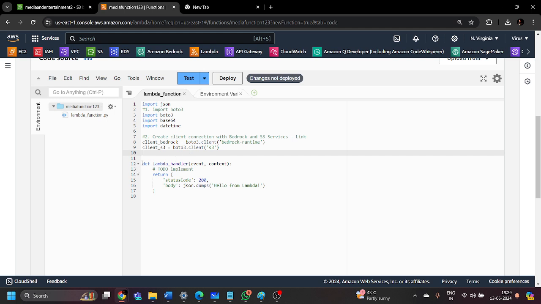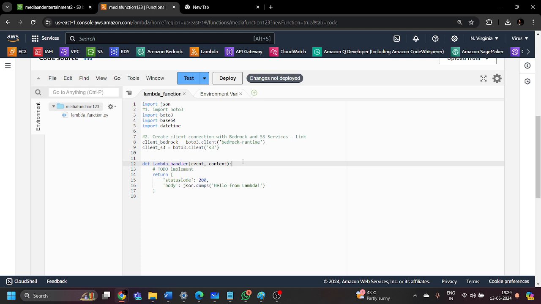Apart from that, there is a line written over here, the lambda_handler. This is the handler, the main function for this entire code, in which we have an event. The event contains the data that triggers the Lambda function as an input.